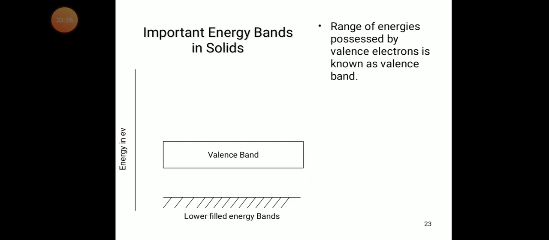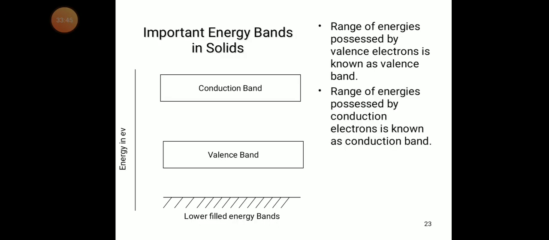The outer orbital is the very important one, because if you want to remove any electron, we can remove it from the outer orbital only. We can't remove electrons from the inner orbitals. So first you can see the valency band and the conduction band.